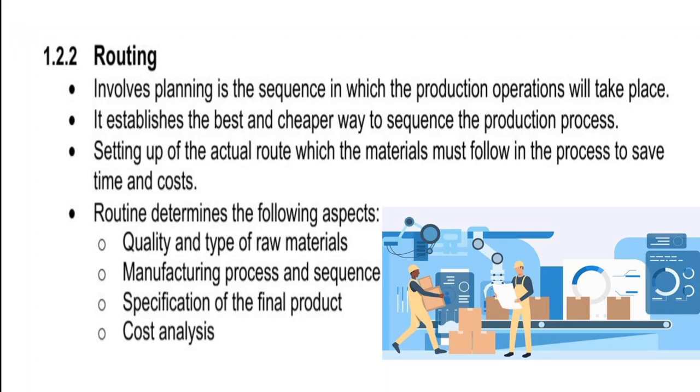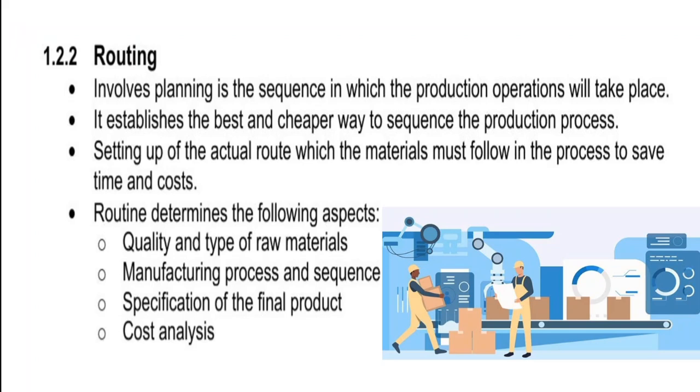It establishes the best and cheaper way to sequence the production process, setting up the actual route which the material must follow in the process to save time and costs. Routing determines the following aspects: the quality and type of raw material, manufacturing process and sequence, specification of the final product, cost analysis.